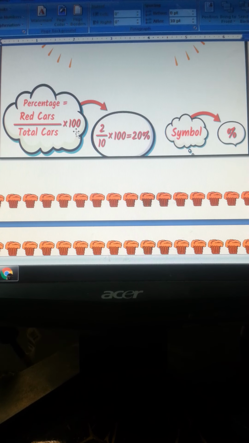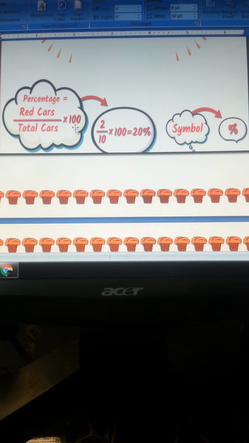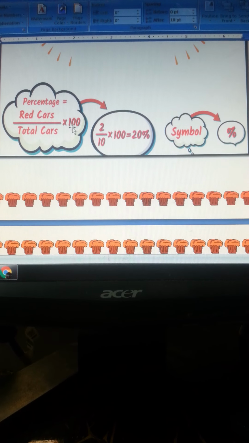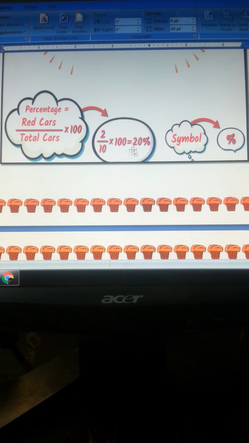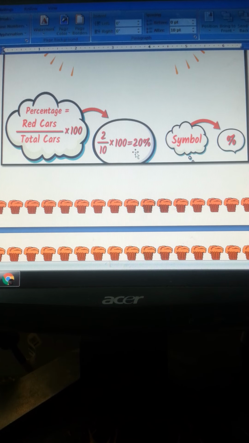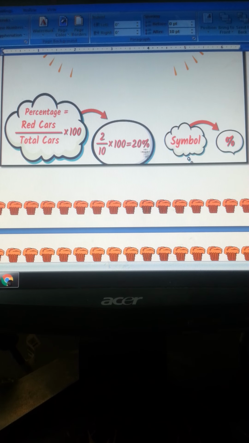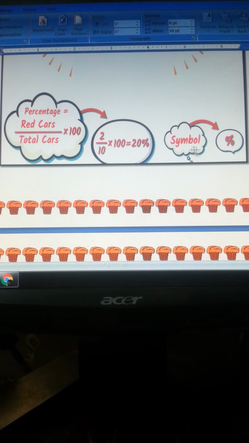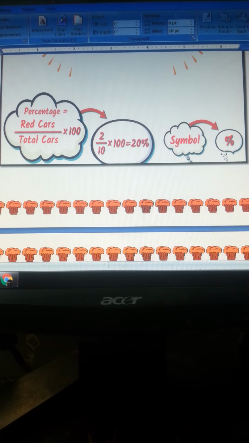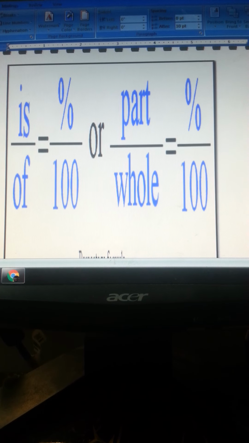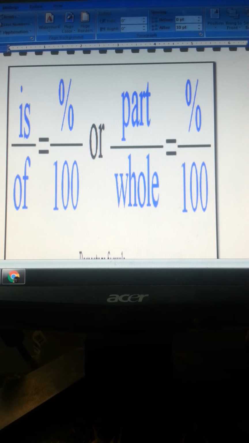And into 100, why are we doing this? Because it involves percentages. Whenever we are dealing with percentage, it will come in the form of 100. So we just multiply it with 100 and it will give you 20. Then for the answer, whatever we are left with, we are going to write this symbol. This symbol represents percentage. You can see over here the symbol is percentage.